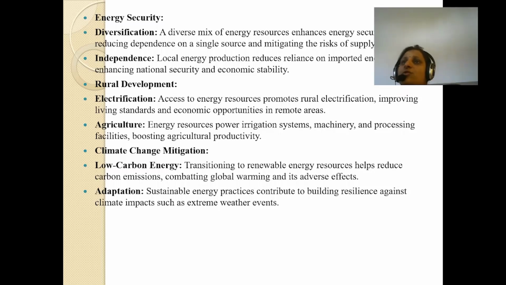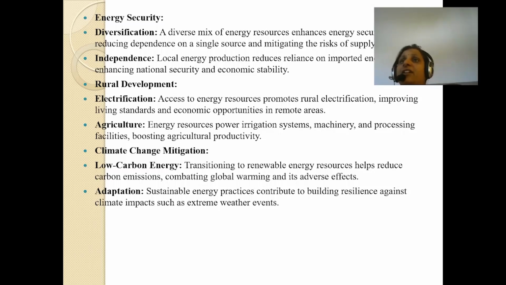Access to energy resources promotes rural electrification, improving living standards and economic opportunities in remote areas. It means energy resources promote rural electrification, it improves the living standards of urban and rural areas, and people can have more economic opportunities.